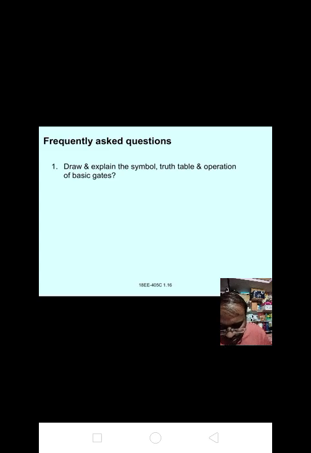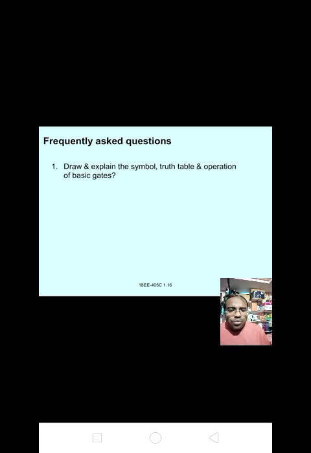First draw the diagram. AND gate. A and B are the inputs and Y is the output, Y equals A into B. Okay, now the truth table. A and B are the inputs and Y is the output, A into B. Write it down clearly. It will be useful in your examinations also.